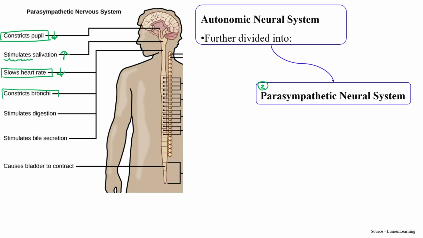Similarly, it contracts the bronchi, while it stimulates the digestion and the bile secretion. It causes bladder contraction. So this is how we can compare both. If you learn one type of neural system's functionality, you can just write down the opposite functionality as performed by the other system, in this case parasympathetic.